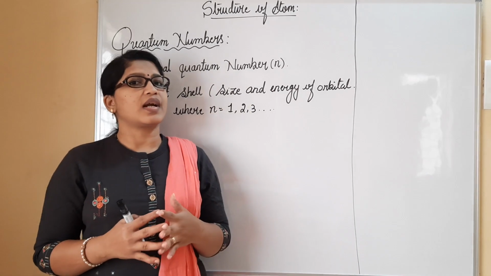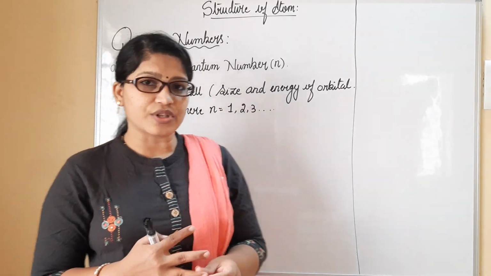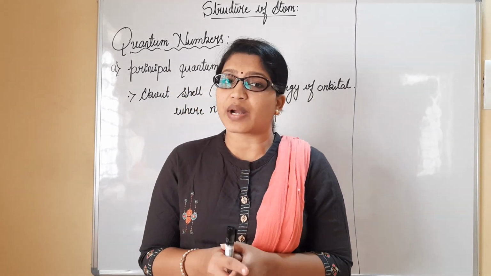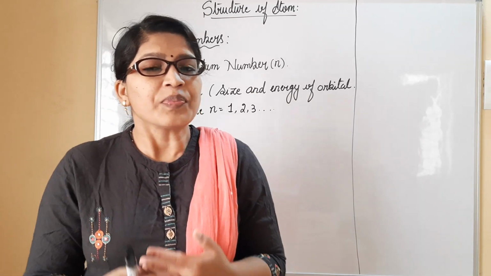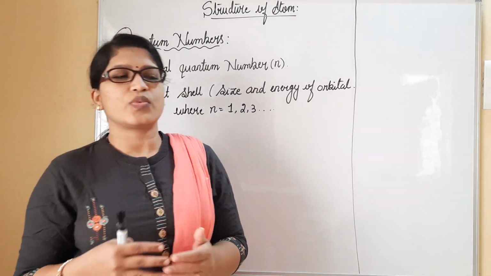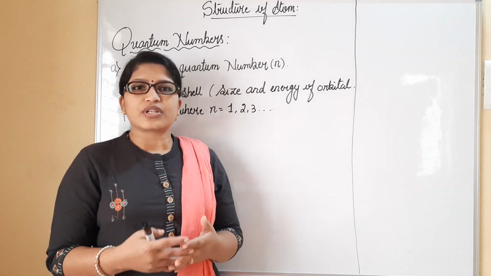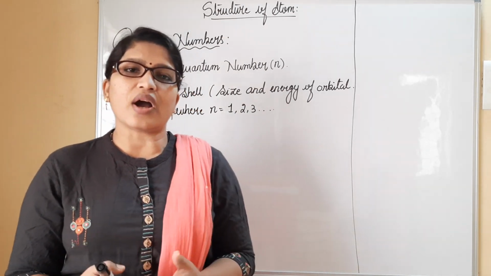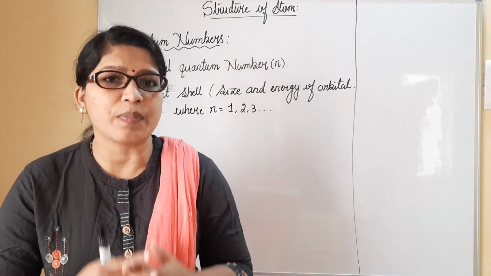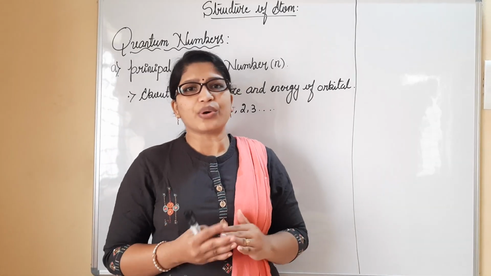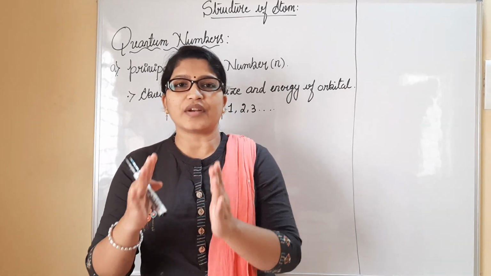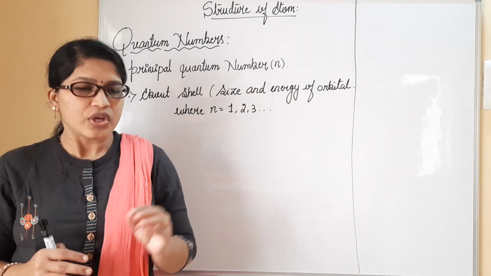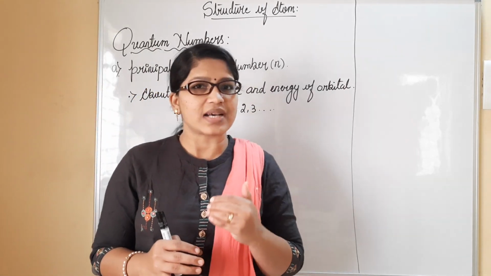Very first, we discussed psi, which is represented as a wave function. Theoretically it is explained, and it doesn't have any practical significance. The term psi square was introduced by the scientist. With the help of psi square, we went through various solutions to find out where exactly the electron is placed in an atom around the nucleus, which are generally referred to as quantum numbers. So till here we have discussed in our last session.